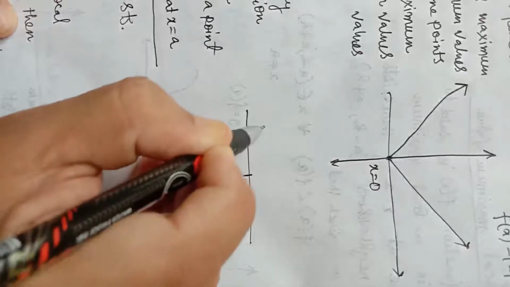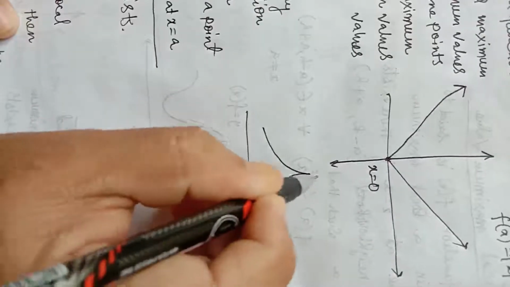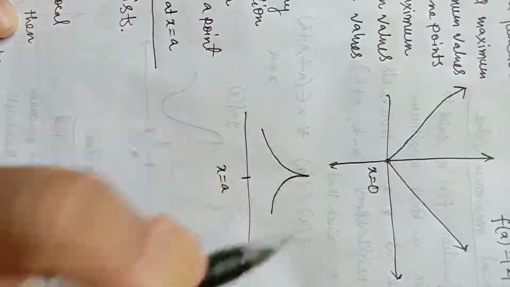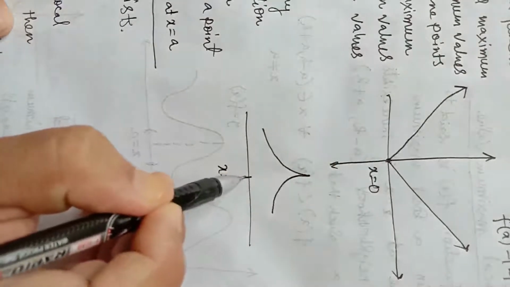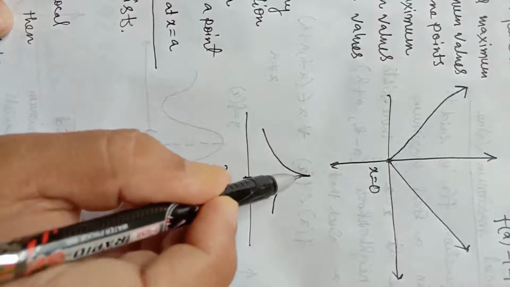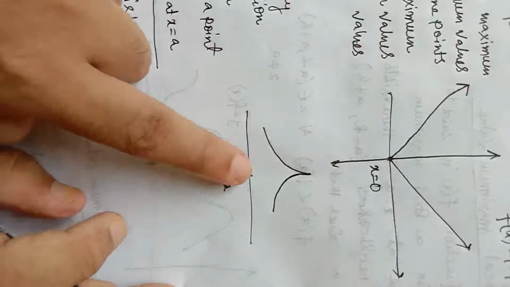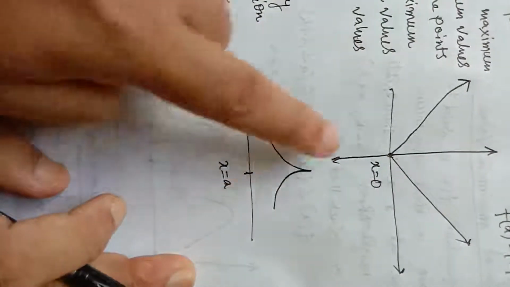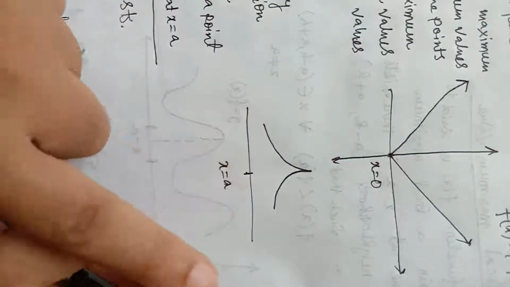At a particular point, say x equal to a, the graph of the function may be this. The graph has a sharp edge at x equal to a, that means derivative of the function does not exist at x equal to a, but it has a maximum value at that point. So at a particular point the function may have maximum value or minimum value where its derivative does not exist.